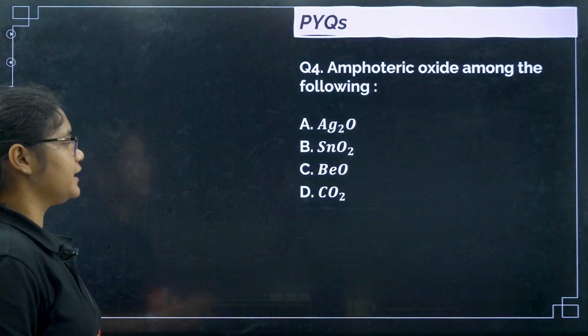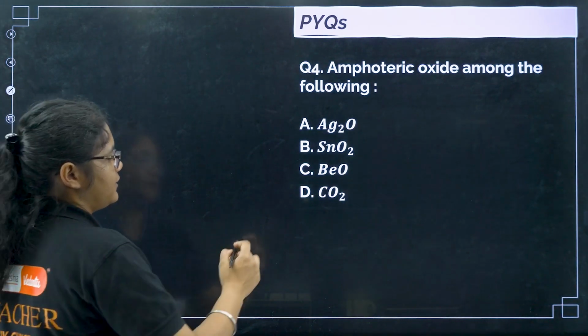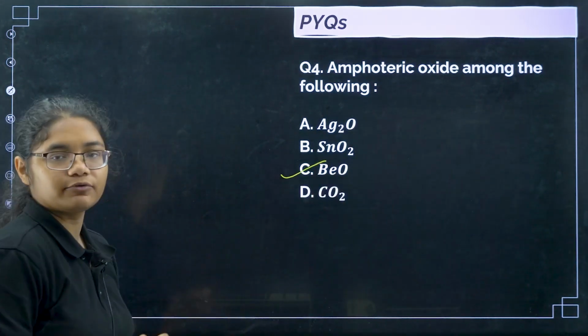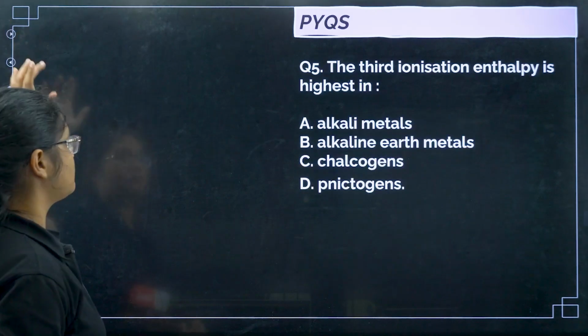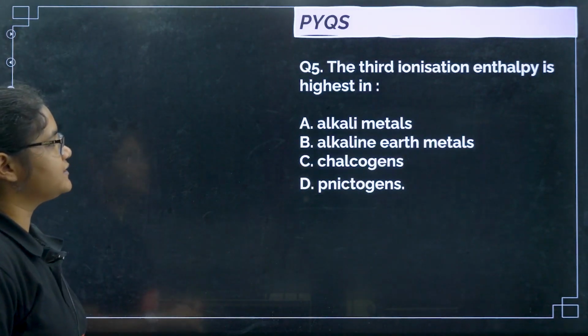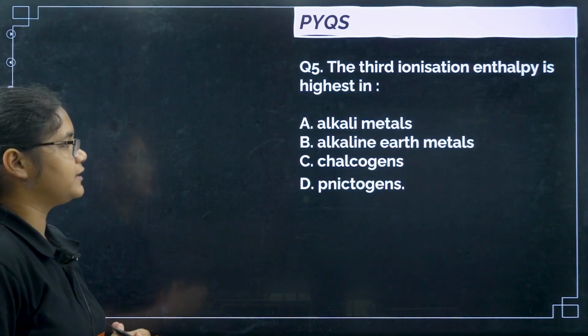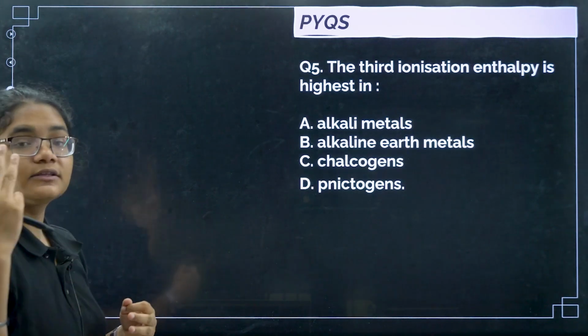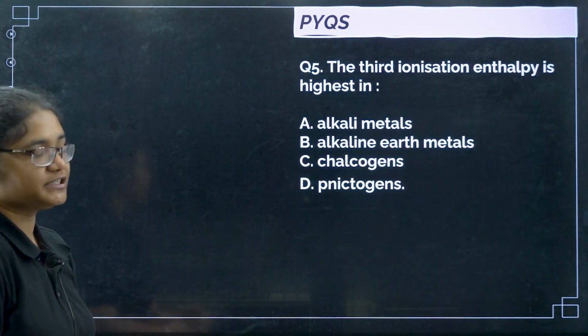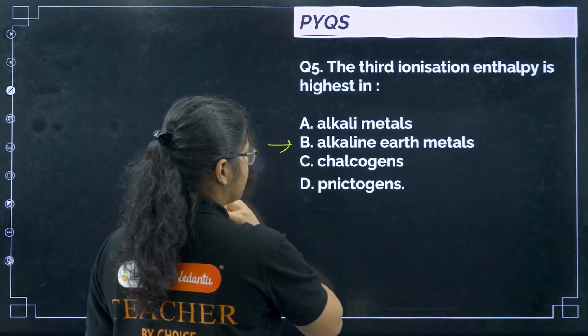Next, amphoteric oxides among the following. I have given you that beryllium oxide is amphoteric, beryllium and aluminium oxide. The third ionization enthalpy is highest in: if we talk about third ionization enthalpy, removing the third electron will be difficult in which case? That is your alkaline earth metal.